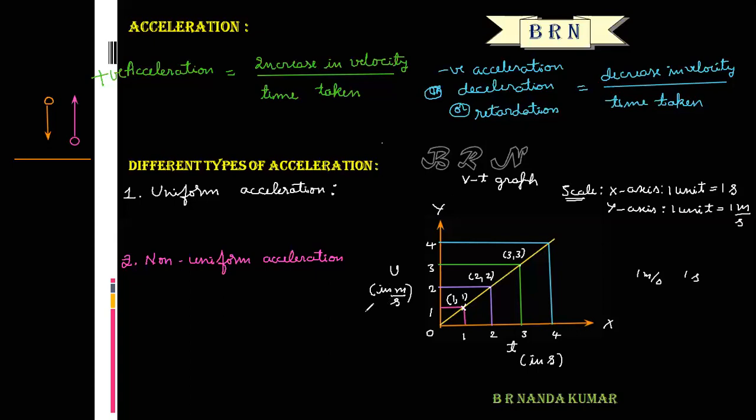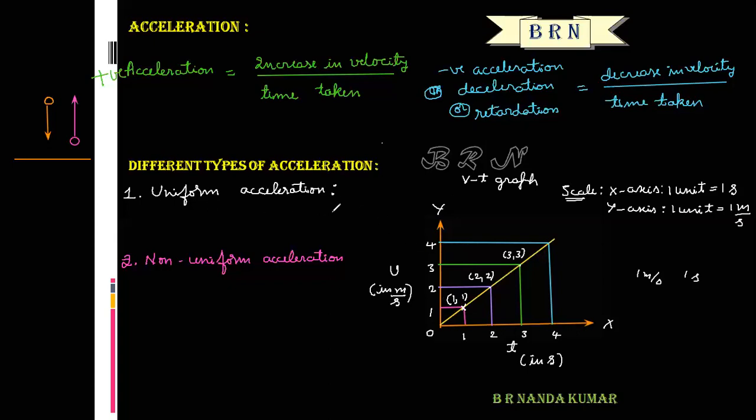Uniform means the velocity of a particle changes by equal amounts in equal intervals of time.